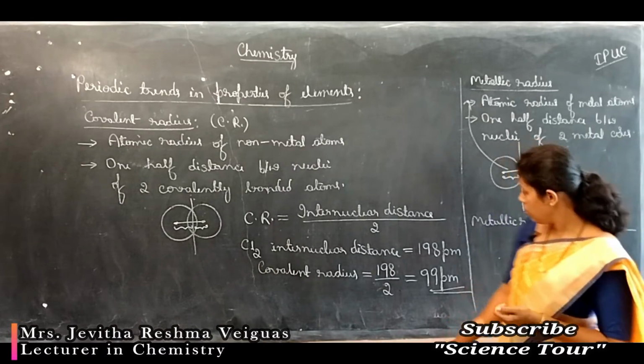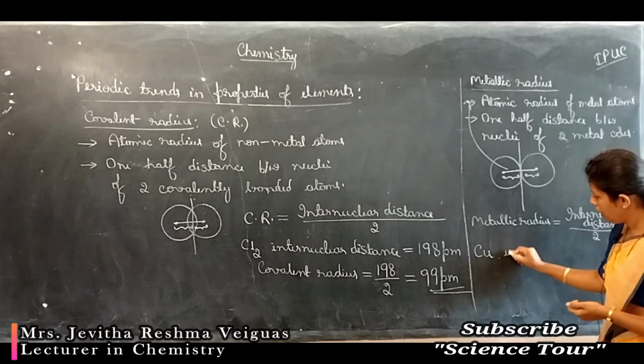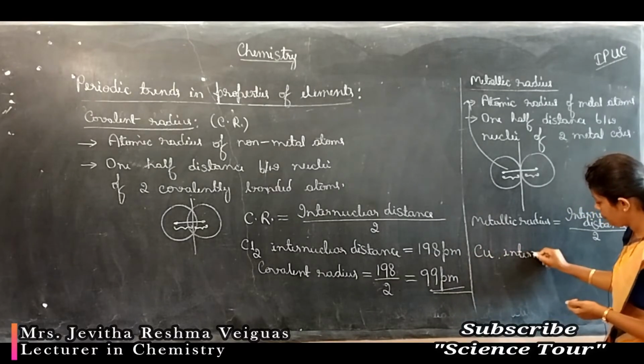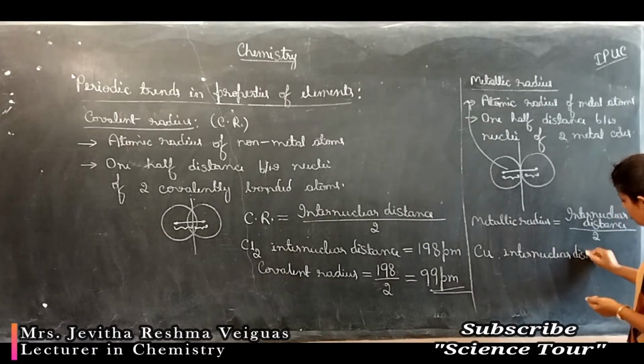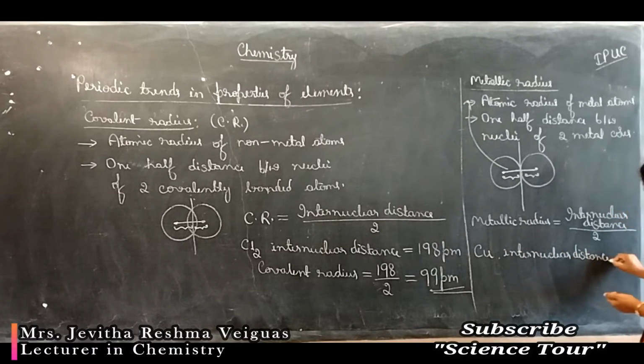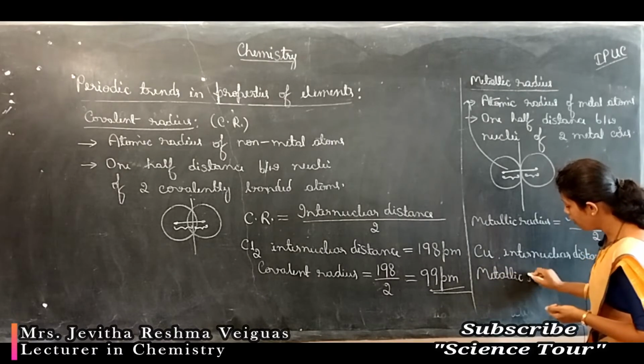If I consider copper, Cu, the internuclear distance is 256 picometer. We can find the metallic radius. How to find the metallic radius?